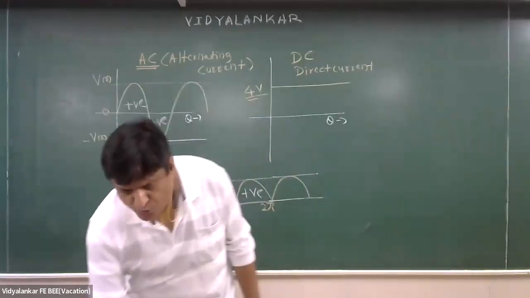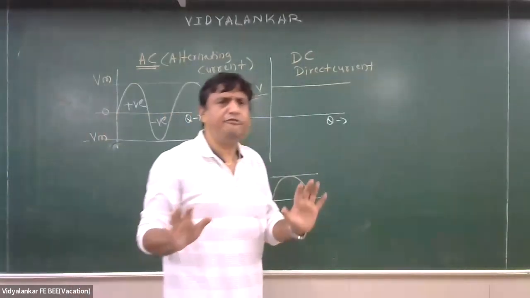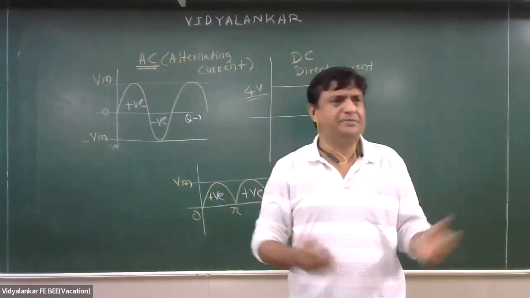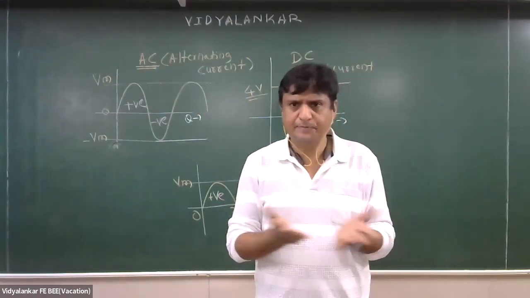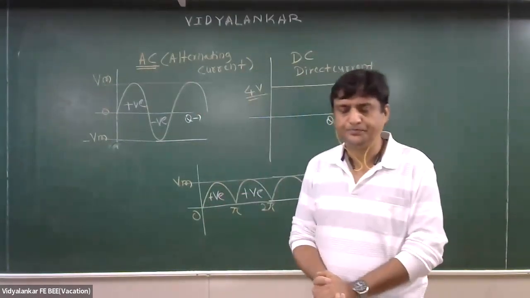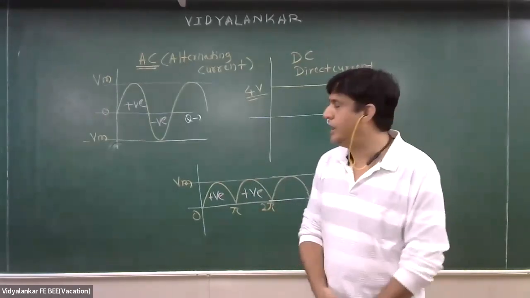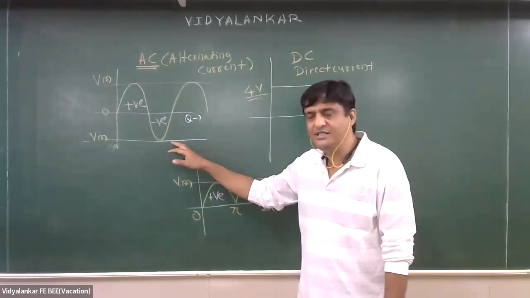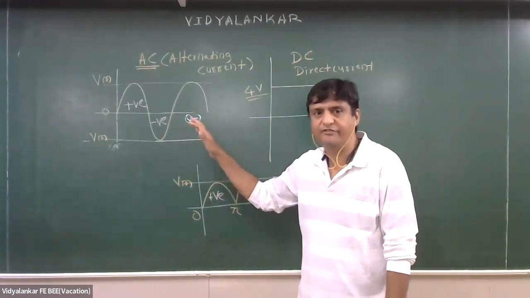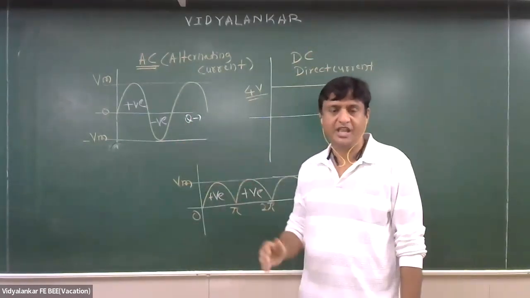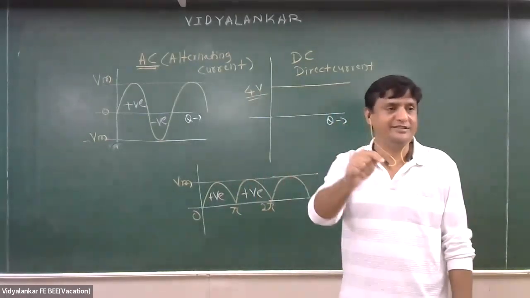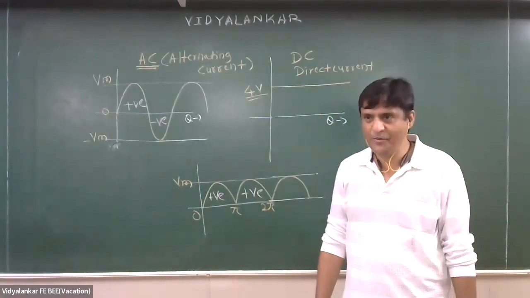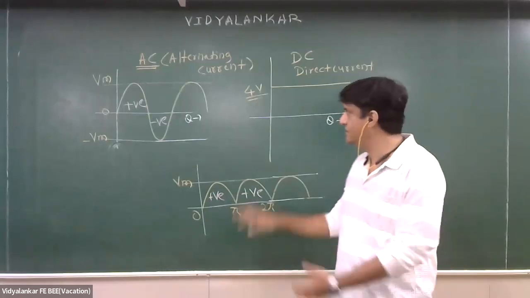Whatever discussion we have had so far, are you comfortable with the concepts? Okay. Sir, can you repeat the definition of alternating DC? Yes, the definition of alternating is like this: an AC voltage is a voltage that varies with respect to time and has both polarities.